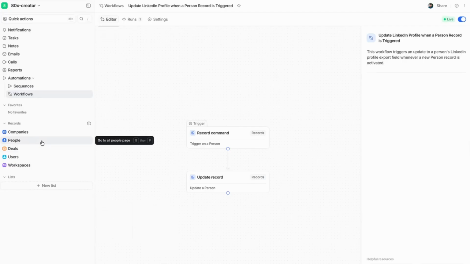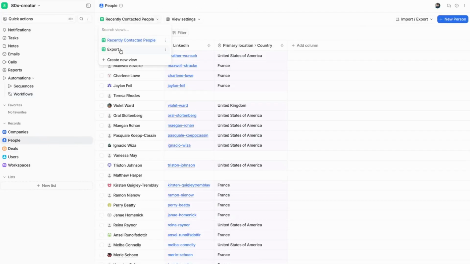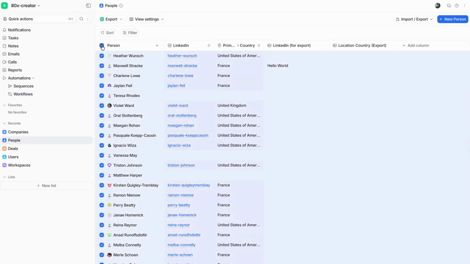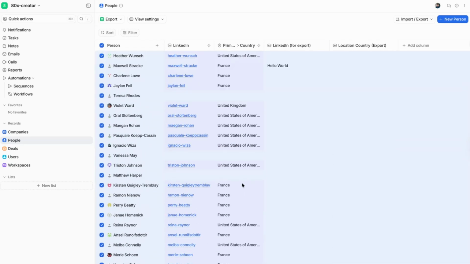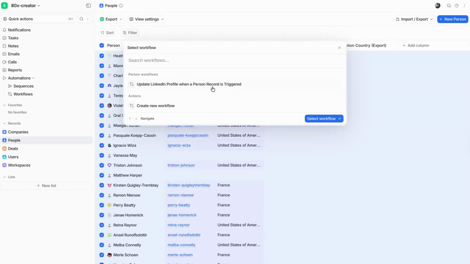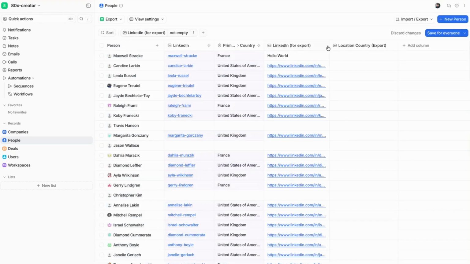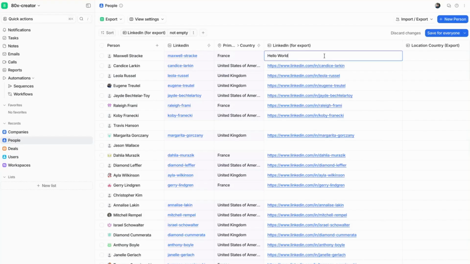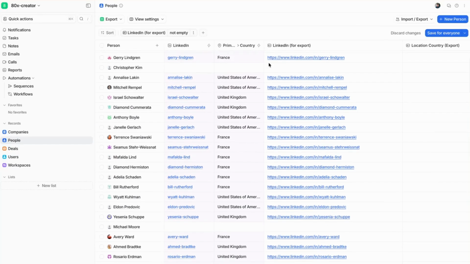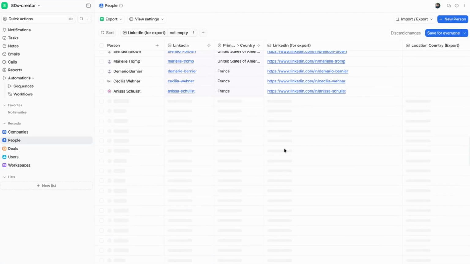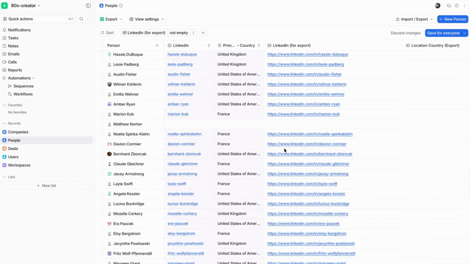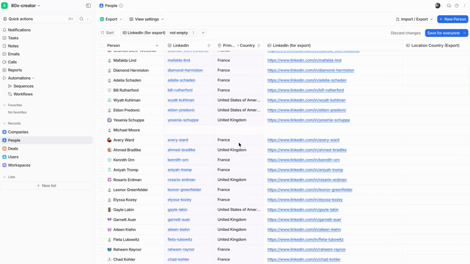If I jump back to the people object, click into our export view, hover over all of the values that we would like to export, all of the records that we want to export. We're going to choose run workflow, update LinkedIn profile when a person record is triggered. Fantastic, so we can see all of these records are populating with the LinkedIn column if they exist. If there's no LinkedIn, it'll just be an empty cell. So let's wait for this workflow to finish running and then we'll go ahead and begin our export process.